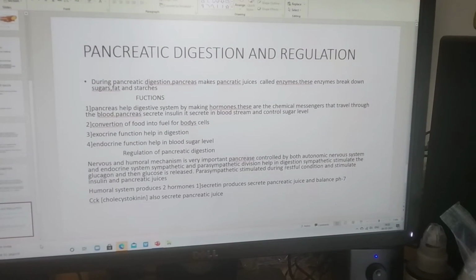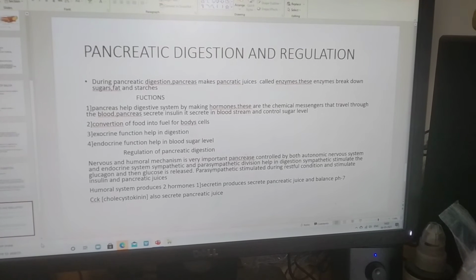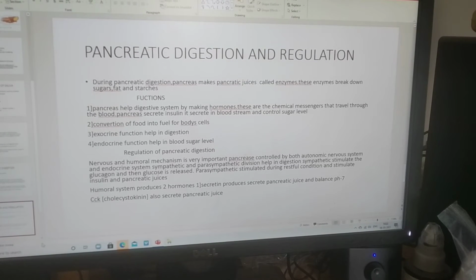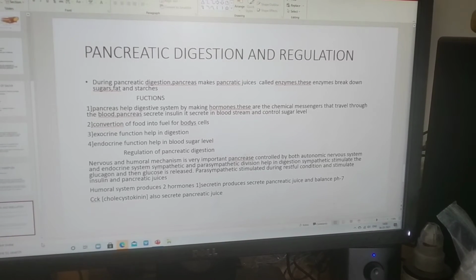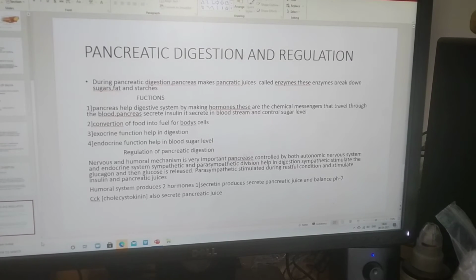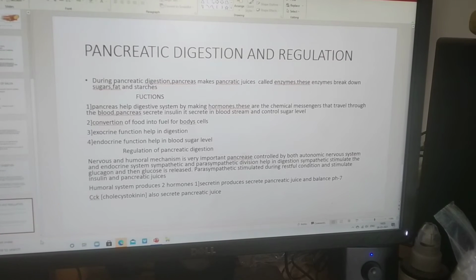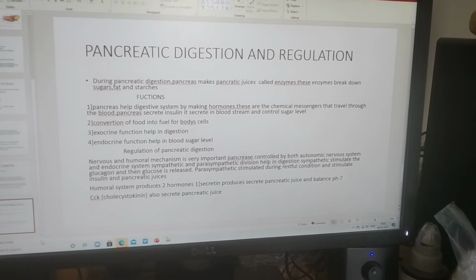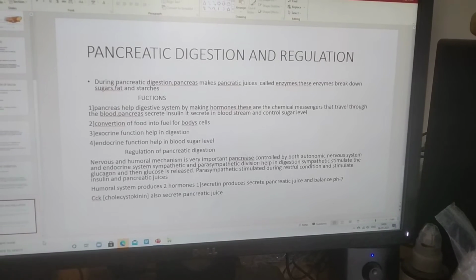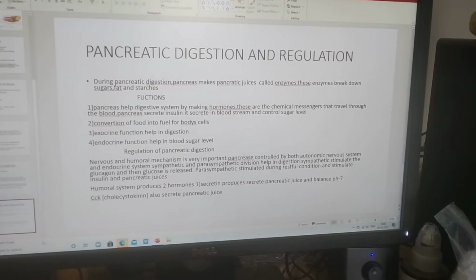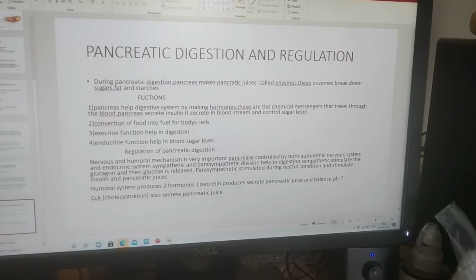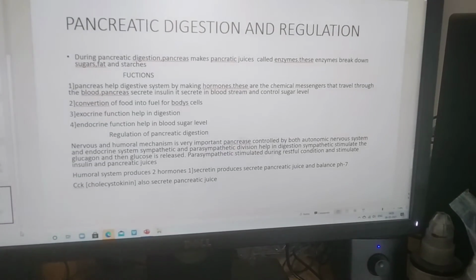Then regulation of pancreatic digestion. Nervous and humoral mechanisms are very important. The pancreas is controlled by both the autonomic nervous system and the endocrine system. Sympathetic and parasympathetic divisions help in digestion. Sympathetic stimulates glucagon and then glucose is released. Parasympathetic is stimulated during restful conditions and stimulates insulin and pancreatic juices. Note down here: parasympathetic is stimulated during restful conditions and stimulates insulin and pancreatic juices.